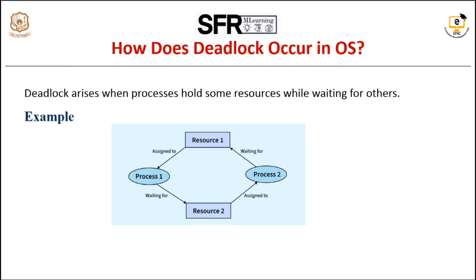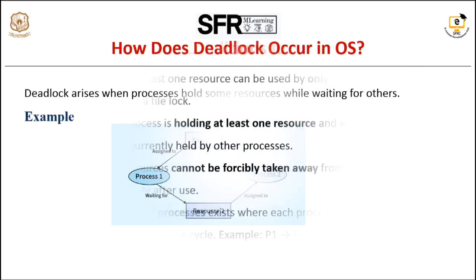Next, how does deadlock occur in an OS? Deadlock arises when a process holds some resources while waiting for others. Look at the given example diagram. Process P1 holds resource R1 and requests R2. At the same time, process P2 holds resource R2 and requests R1. So in this situation, neither process can proceed, which leads to a deadlock.